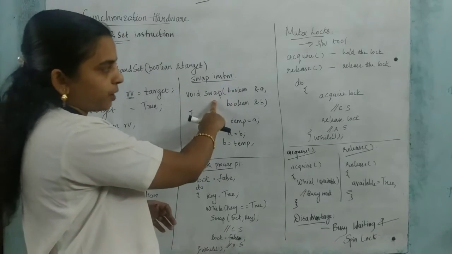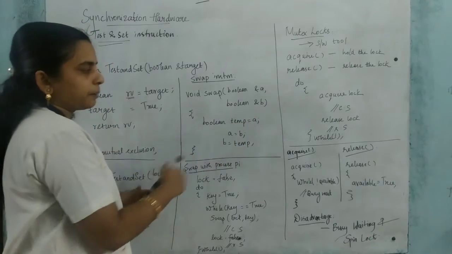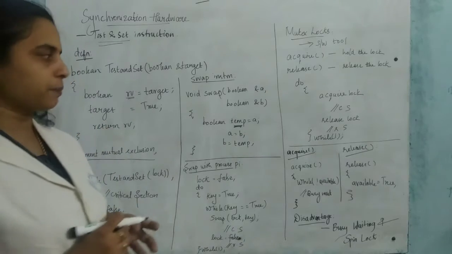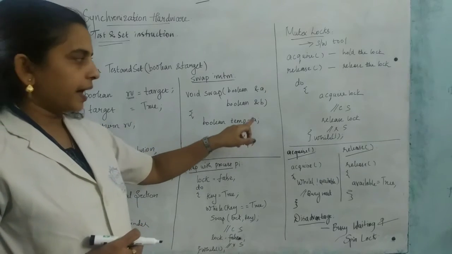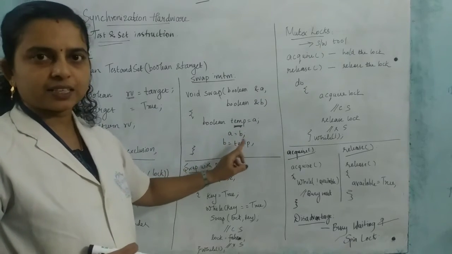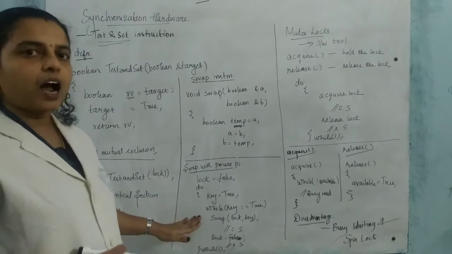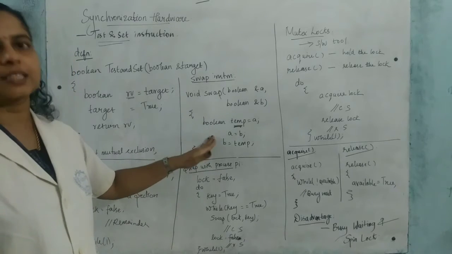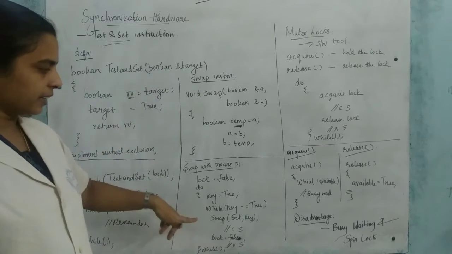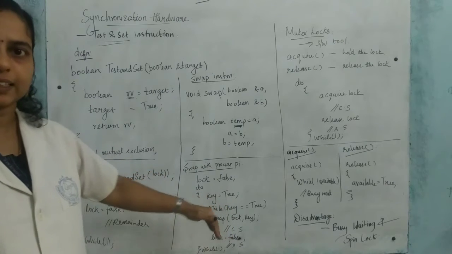Swap instruction, swap is the method, and here we have two Boolean variables, A and B, and a temporary storage or temporary variable is taken, that is temp, and with the help of this, A and B are interchanged. Okay, so this is the swap instruction, and now we can see through this swap instruction how the process is entering inside the critical section.